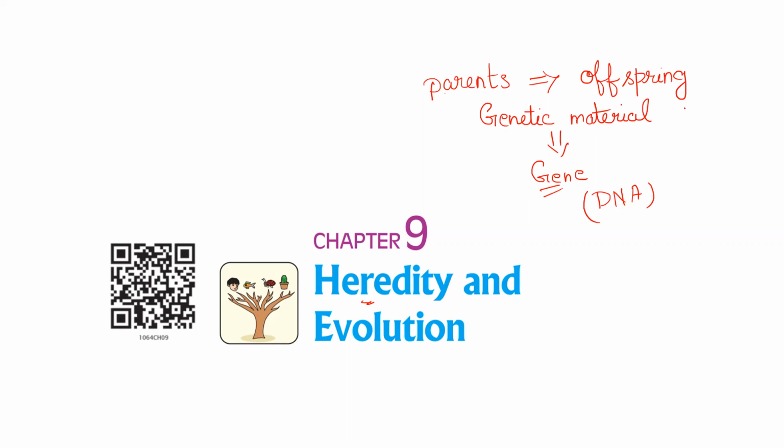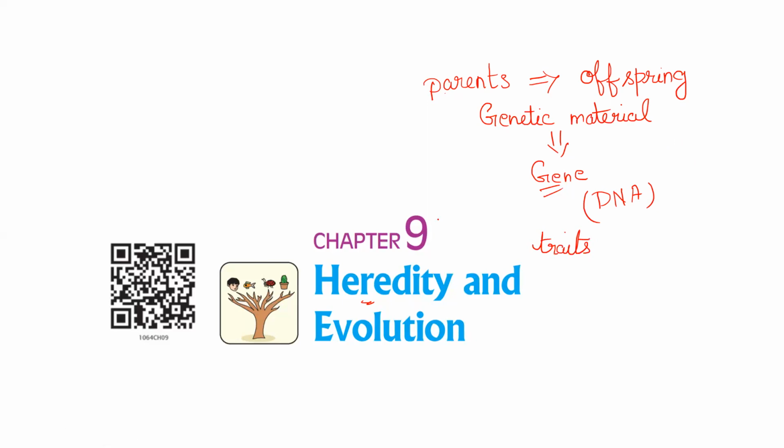So what is heredity then? Is it always the parental characteristics that come to the progeny? It could also be the grandparents' characteristic features. Say, for example, a dog's fur coat color comes from either of its parents. They might have inherited it from their parents. So from one generation to another generation, this inheritance of characteristics occurs. These characteristics are also called traits. So these inherited traits can be controlled by the genetic material.